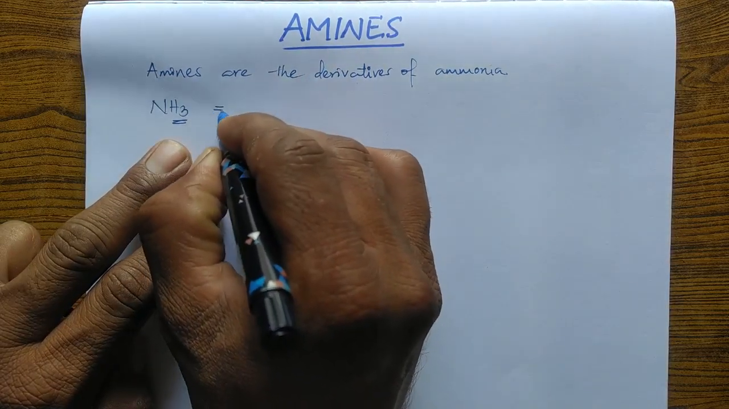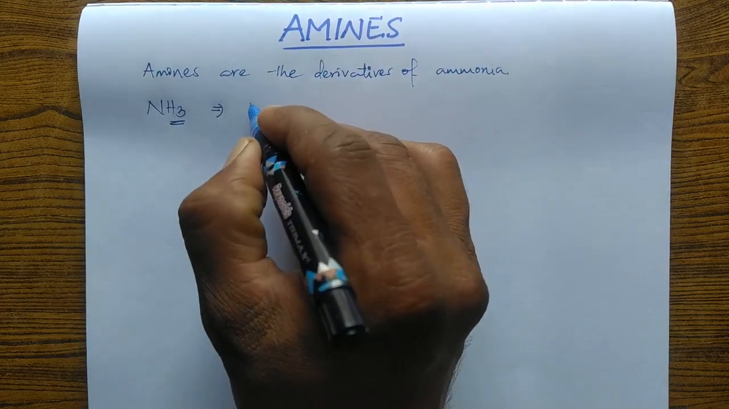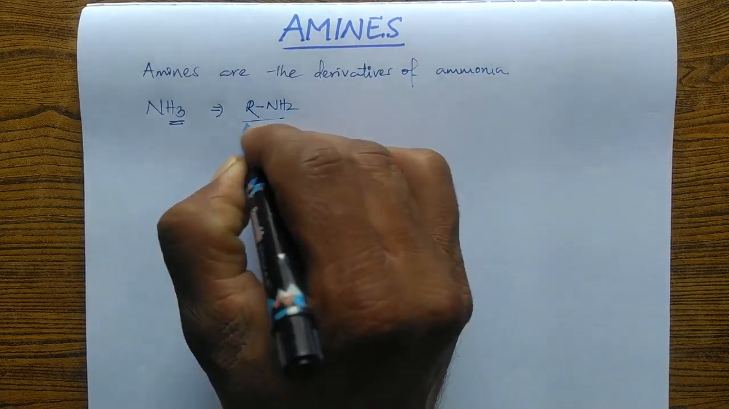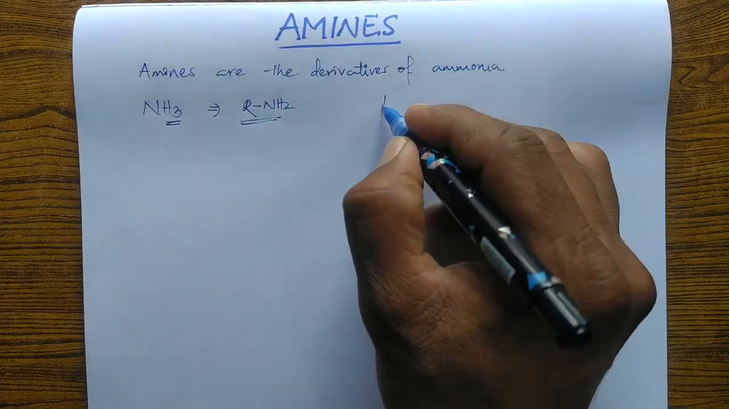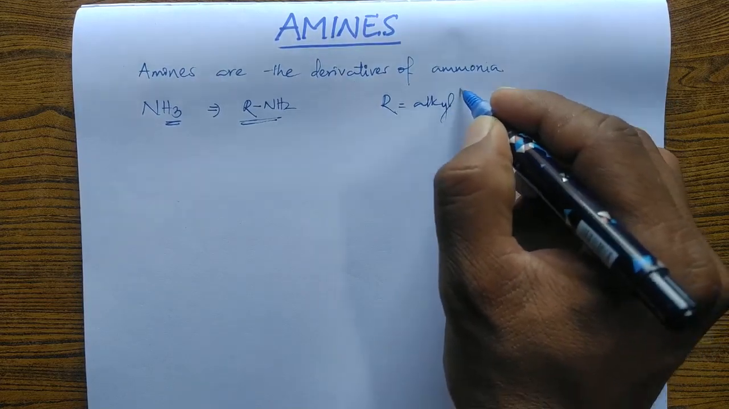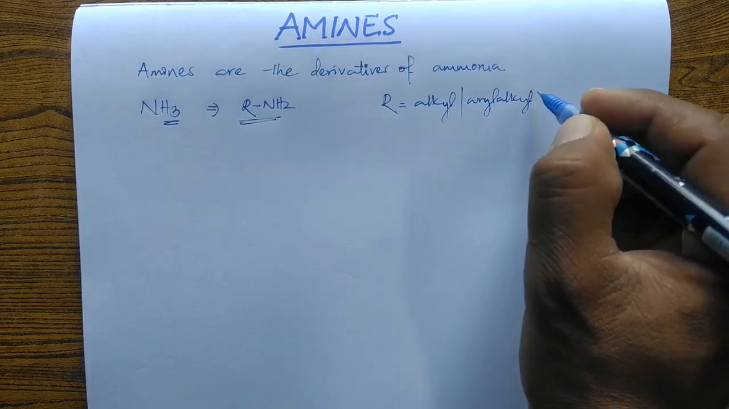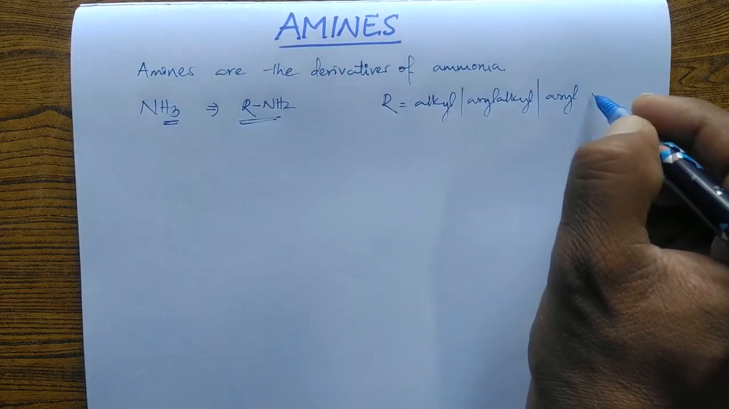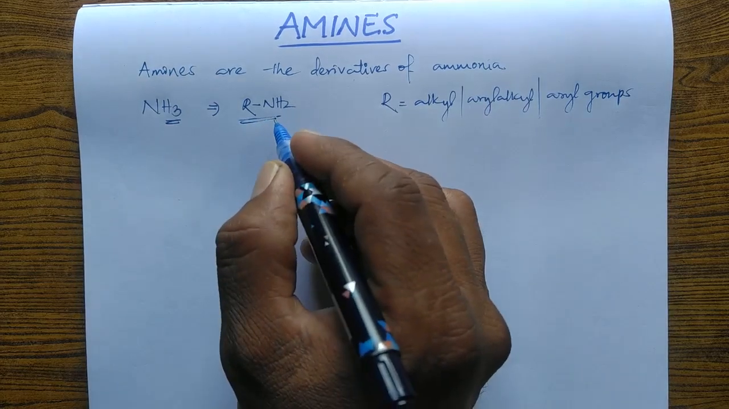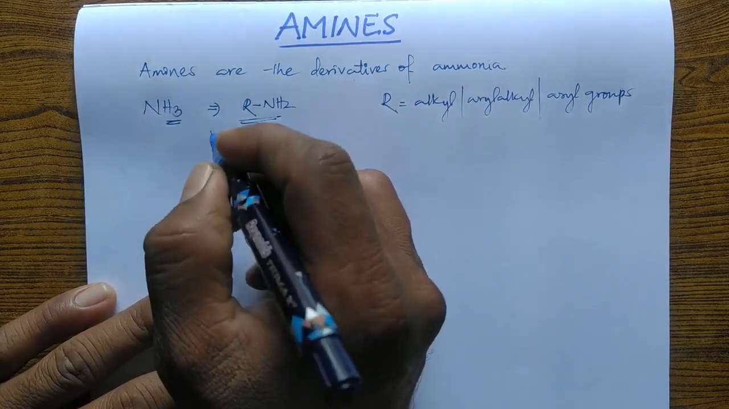So the general formula of amines is RNH2, where R is any alkyl or aryl group. So we will get corresponding amines. This is the general formula of amines, and you can give different types of examples here.